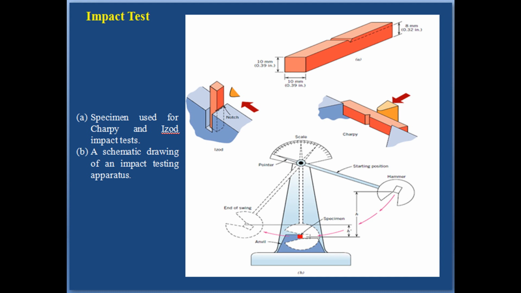For example, under some circumstances, normally ductile metals fracture abruptly and with very little plastic deformation under high loading rates.